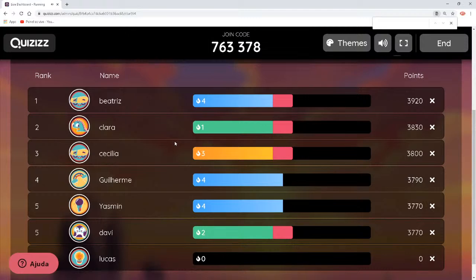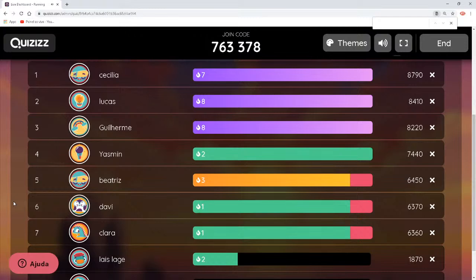Are there 8 people? Laís is in, Lucas, Davi, Guilherme, Yasmin, Cecilia has already finished. Most of you have already finished, right? I'm waiting for Laís. Isabelle. Okay, 9 people we have.